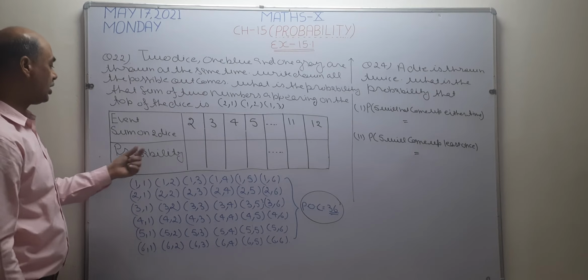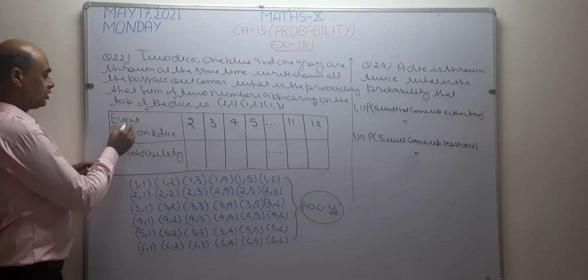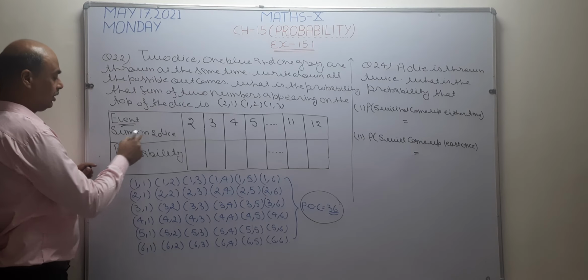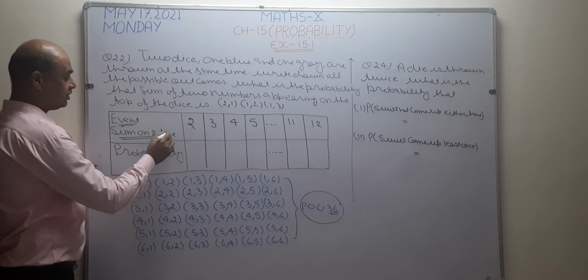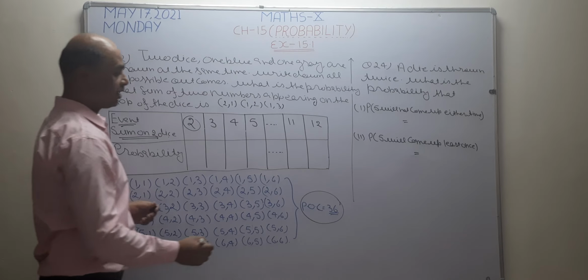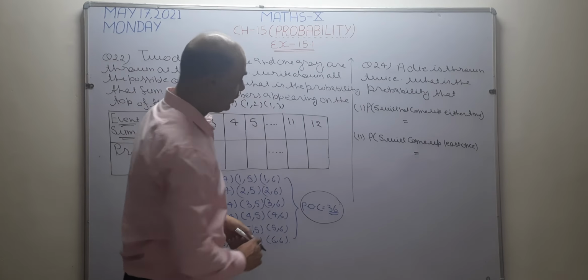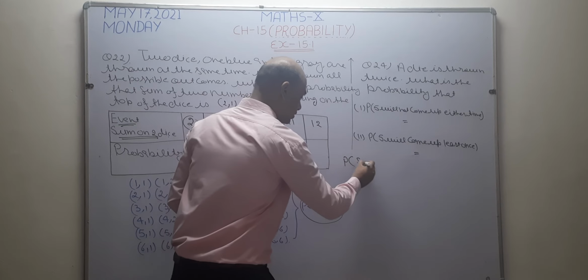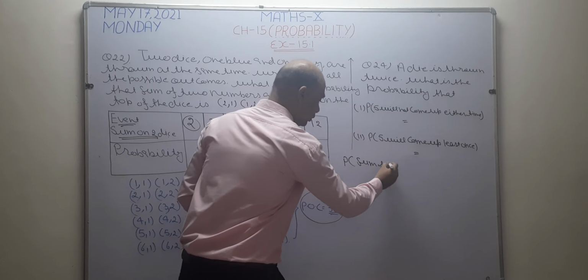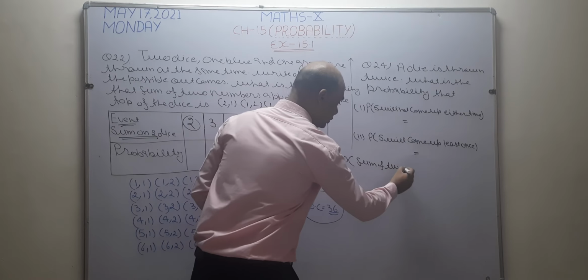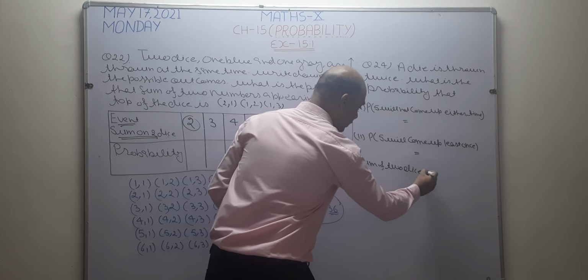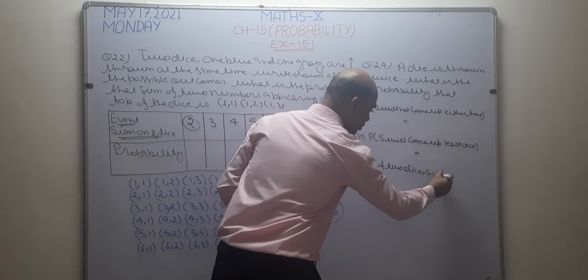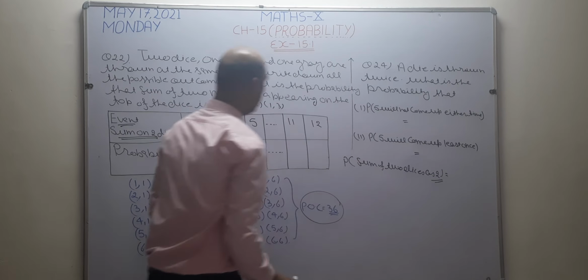Now I want to find the probability. See what is given: the event is the sum of two dice as 2. I want to check the probability of the sum being 2. So I write here: probability of the sum of two dice as 2. The sum of two dice is 2. So see here.